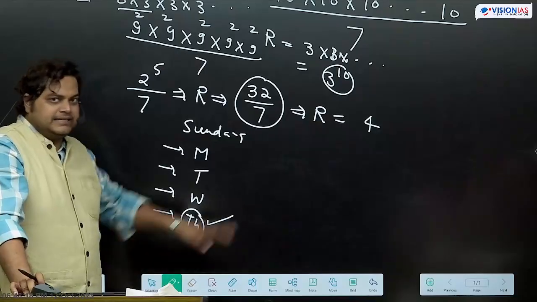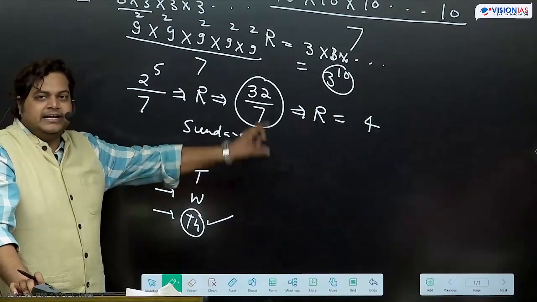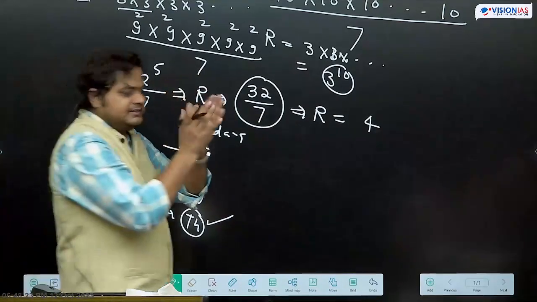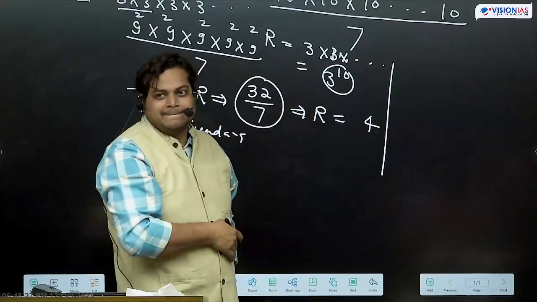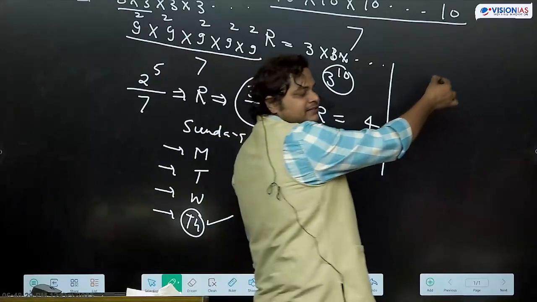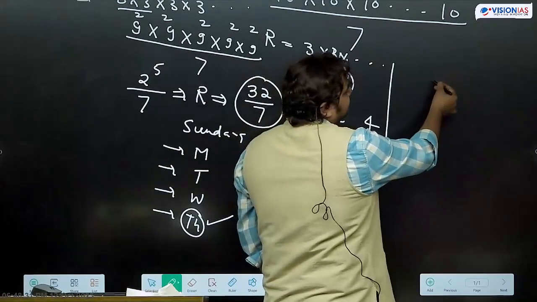अच्छा, but this is the correct answer. We can take smaller numbers. Suppose today is, आज कौन सा दिन है? आज थर्सडे.